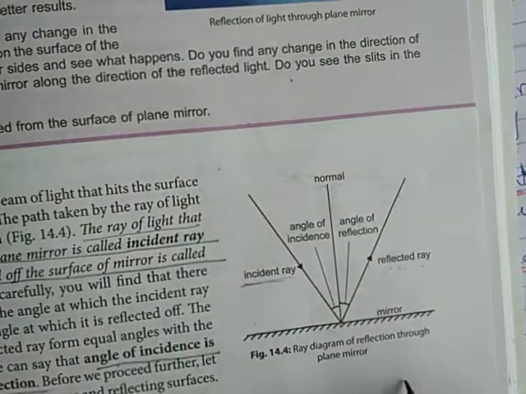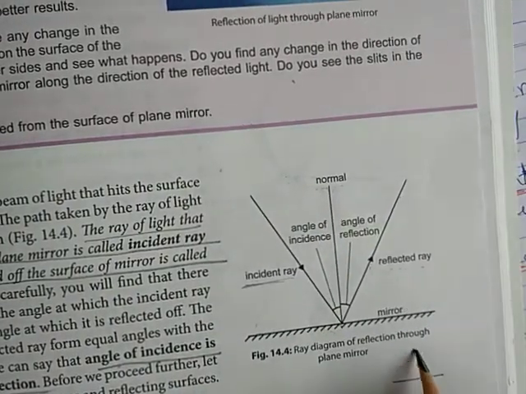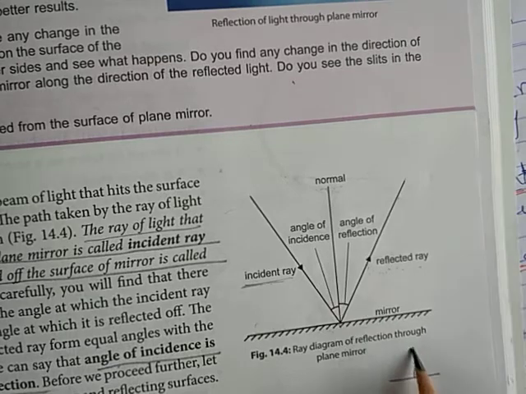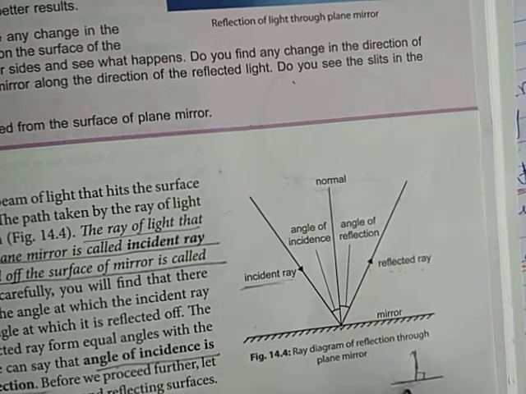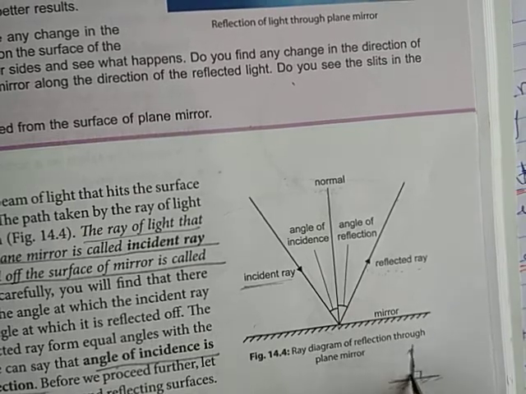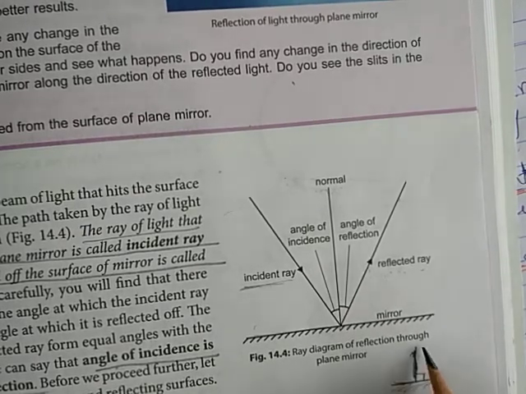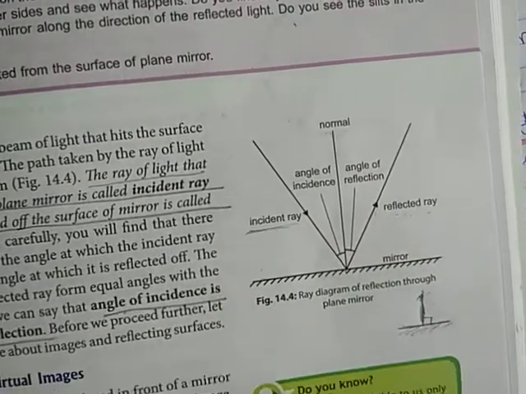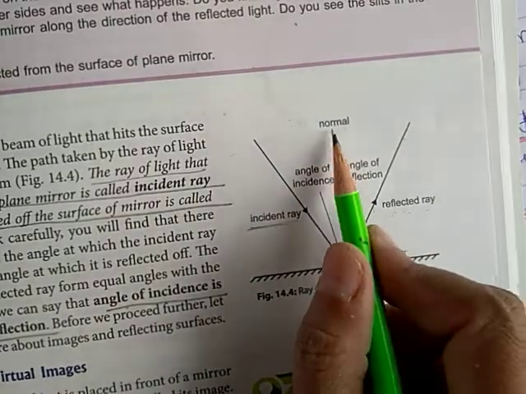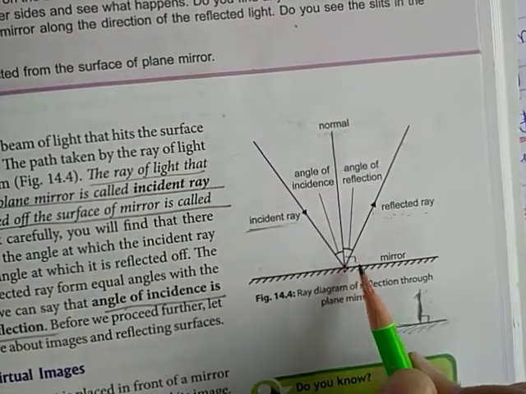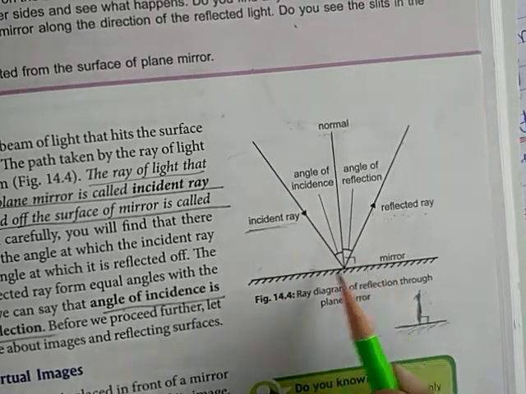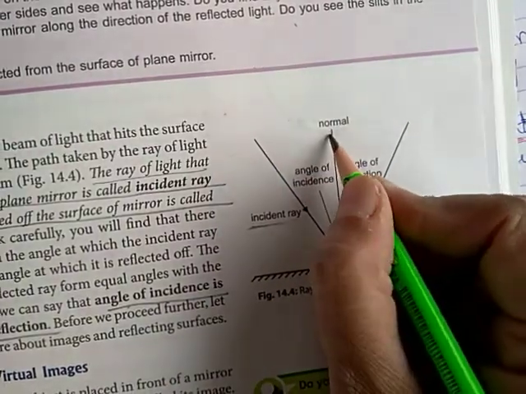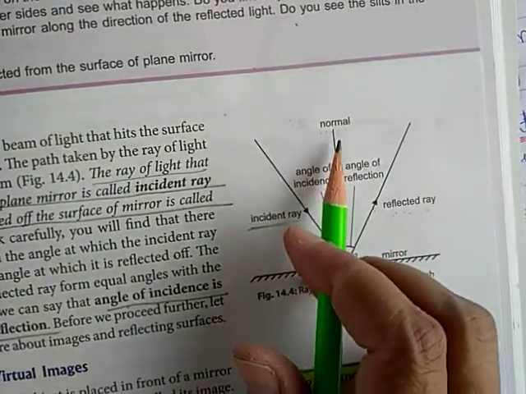What is normal? It is nothing but the perpendicular drawn on the smooth surface of the mirror. This is known as normal. तो ये perpendicular है, ये perpendicular, this is the perpendicular here, and it is perpendicular to the surface of the mirror, and this perpendicular is known as normal.